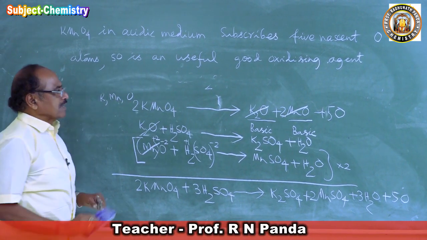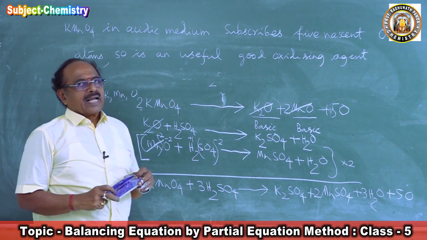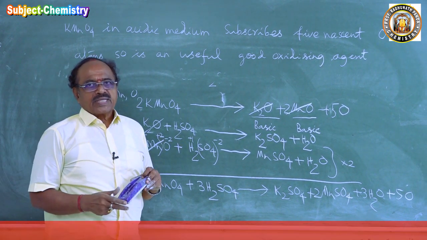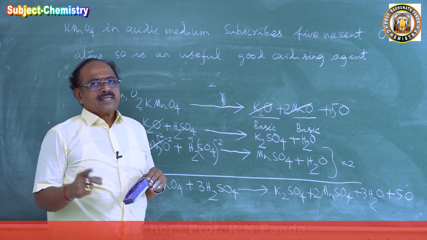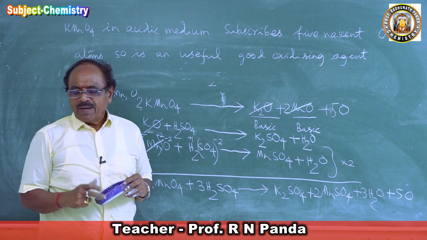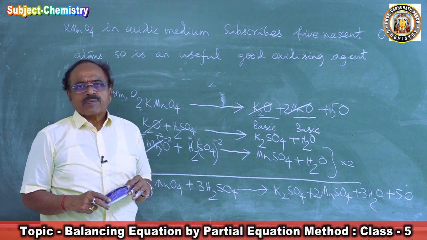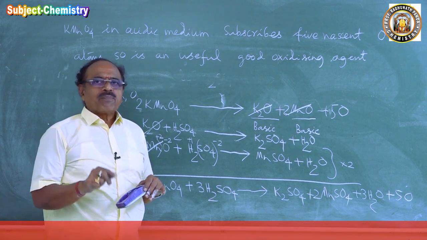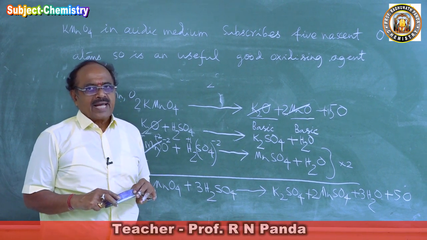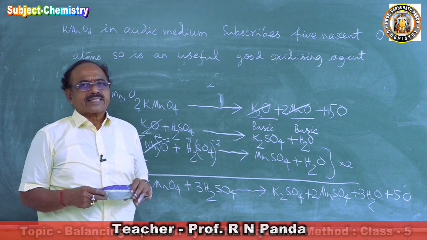We have done the reaction of potassium permanganate with sulfur dioxide, with hydrogen sulfide. I have shown you also the reaction of potassium permanganate with sulfur dioxide. We have taken the potassium permanganate, a pink color solution, and added sulfuric acid, acidified potassium permanganate. Then we passed sulfur dioxide gas through that. The pink color of potassium permanganate decolorized.